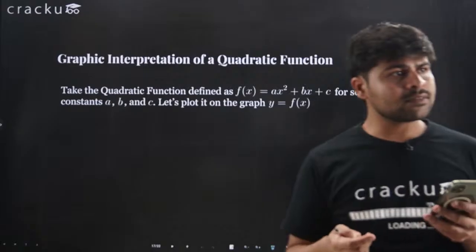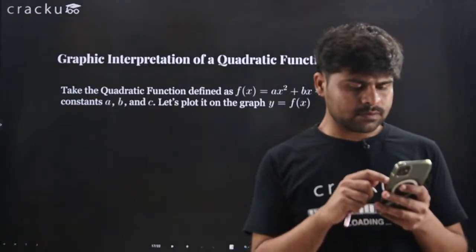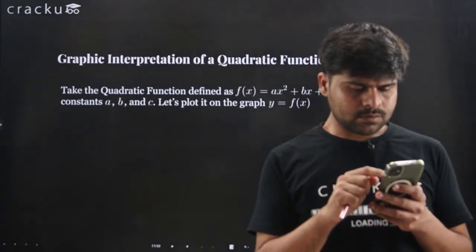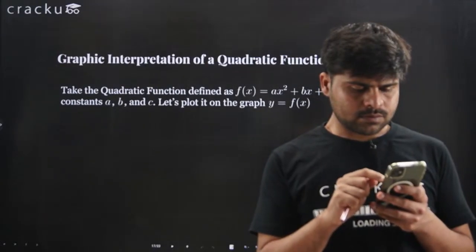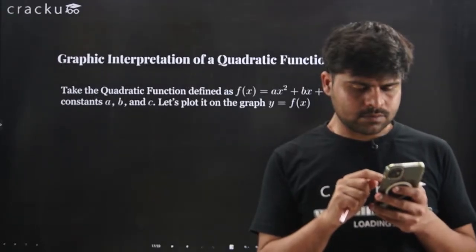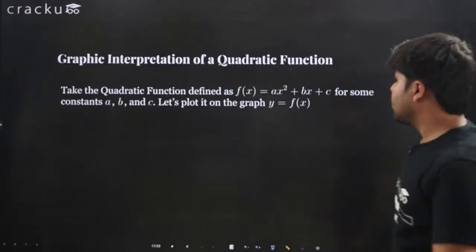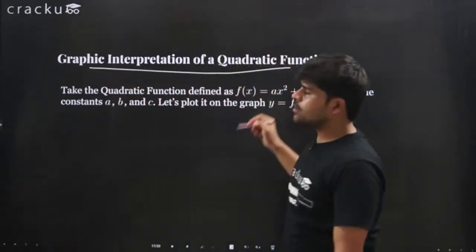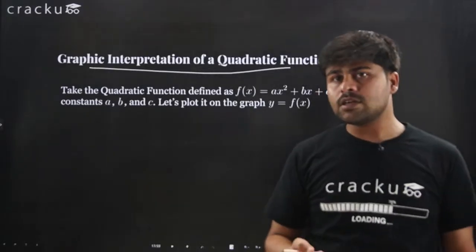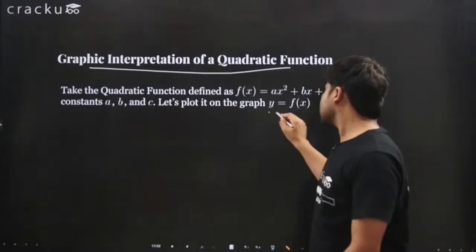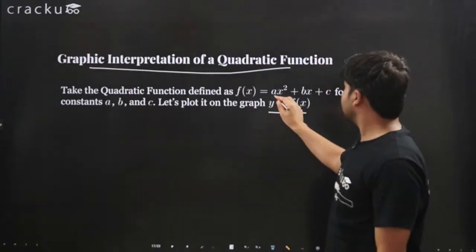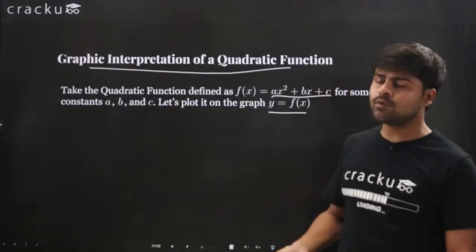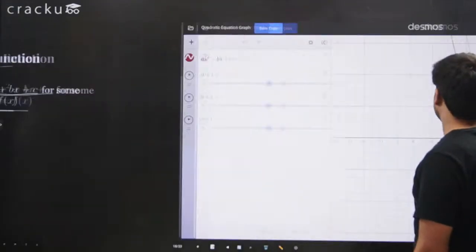Back live. Okay, so I think we are back. So again, we were discussing the graphic interpretation of a quadratic function. How do we graphically interpret a quadratic function? So here a function y equals fx, where fx is defined as ax squared plus bx plus c, for some constants a, b, c. Again, the same as the quadratic polynomial. So how do we graphically interpret it?